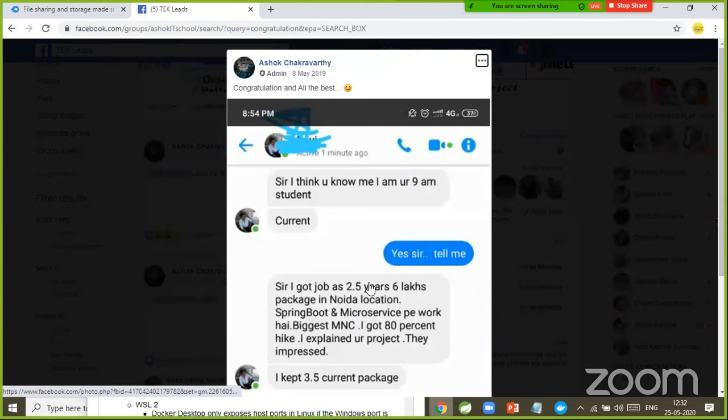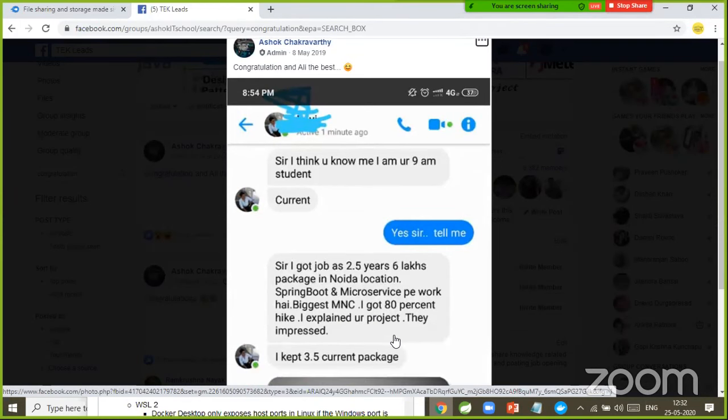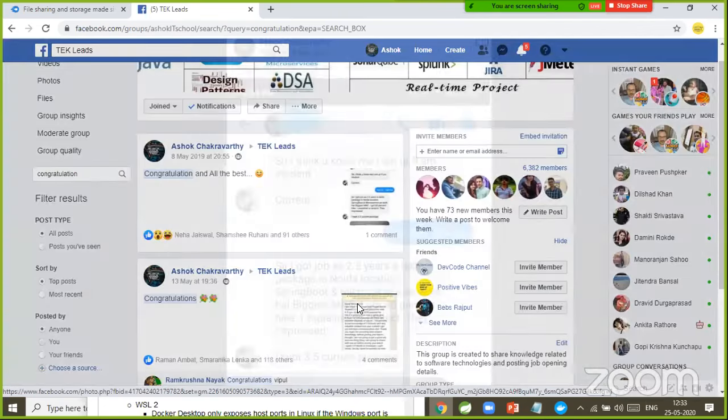So you can see, sir, 2.5 years experience. I got the job with a 6 lakhs package in the Noida location. Spring Boot microservices. Biggest MNC, 80% hike. I explained your project. They were impressed. I kept 3.5 as my current package and they gave 6 lakhs package for that. So this is one student message.